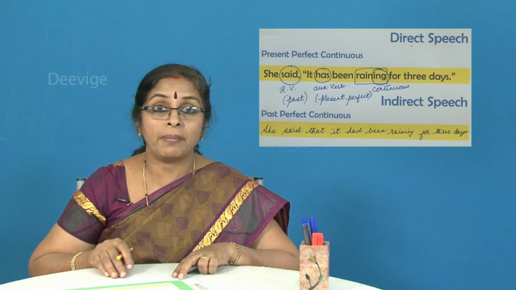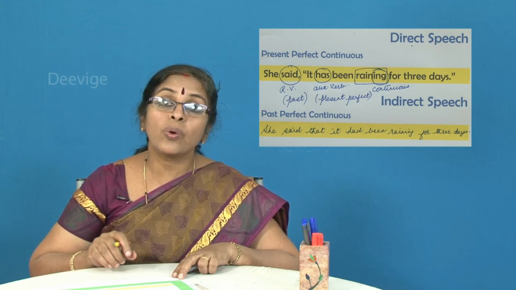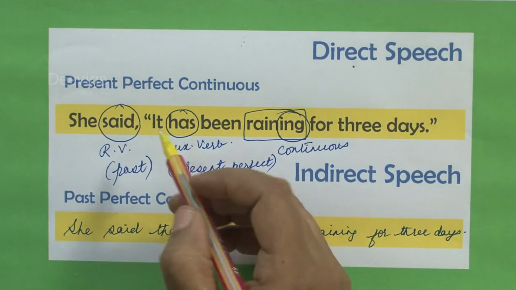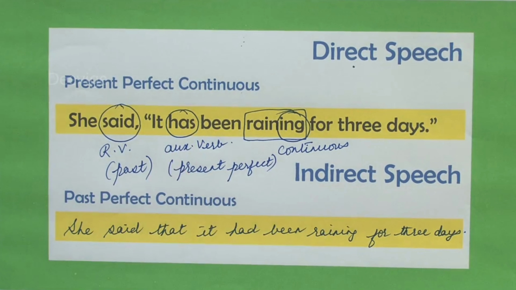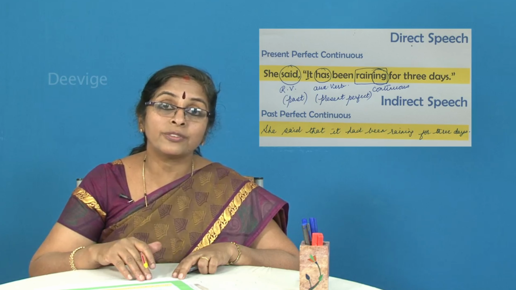And also remember, students, that the first word in the direct speech, now which is the first word? It is it. Now it, the first letter of the word it is I. So here in the direct speech, if you have noticed, it starts with the capital letter. Why? Because it has been raining for 3 days. It is the first word and the first letter of the first word must and should begin with a capital letter. But when you are changing it from direct to indirect, it does not become the first word of the sentence.